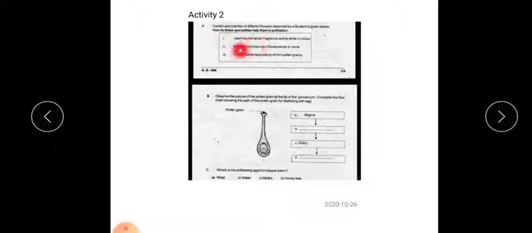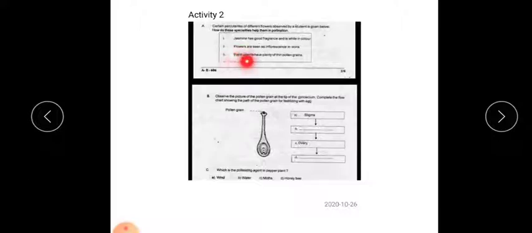First one, jasmine has a good fragrance and is white in color. So which is the pollinating agent here? Yes, we know. Second one, flowers are seen in inflorescence in Ixora. Why are flowers in inflorescence? Because to attract the pollinating agent. So which is the pollinating agent here? Yes, bees or insects, butterflies, etc.